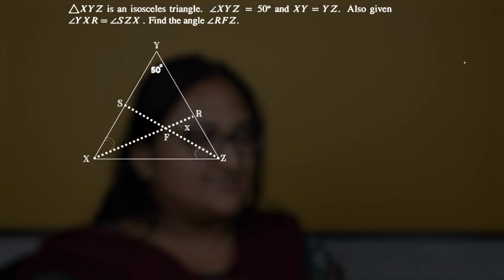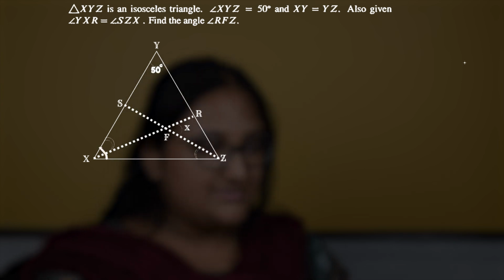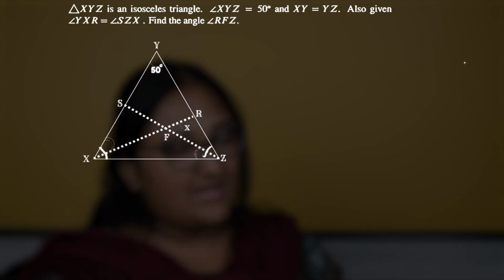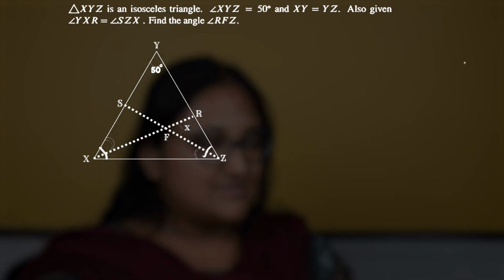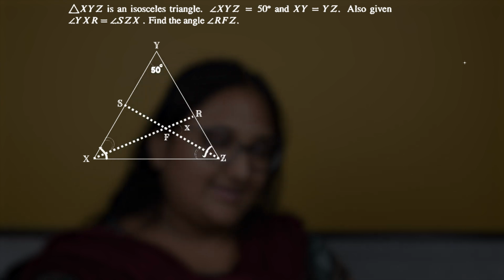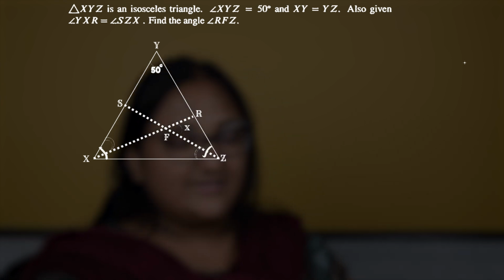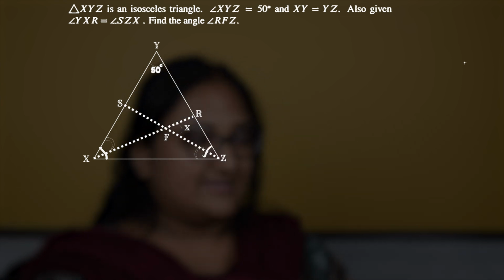Now, let's get back to the problem once again. Last time we saw that angle YXZ is equal to angle YZX, and we were trying to find the measurement of each of these angles.